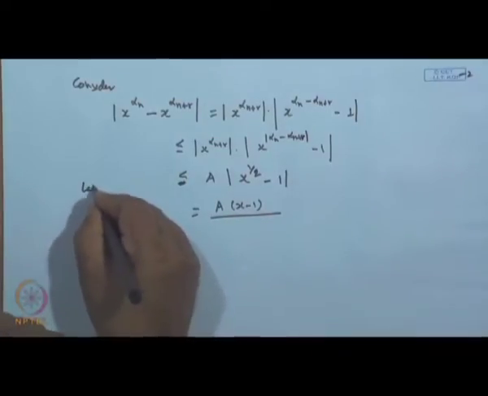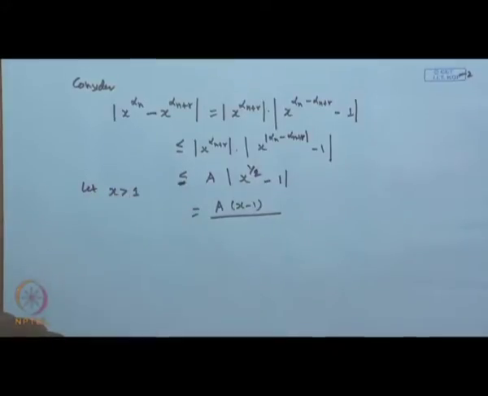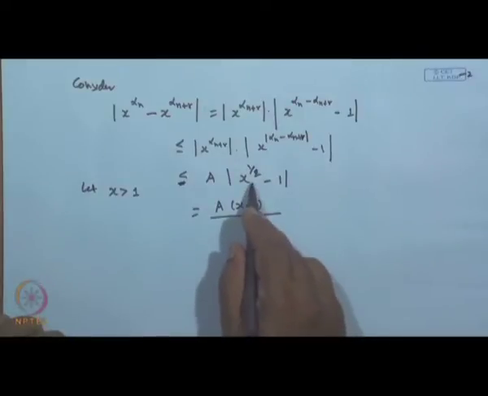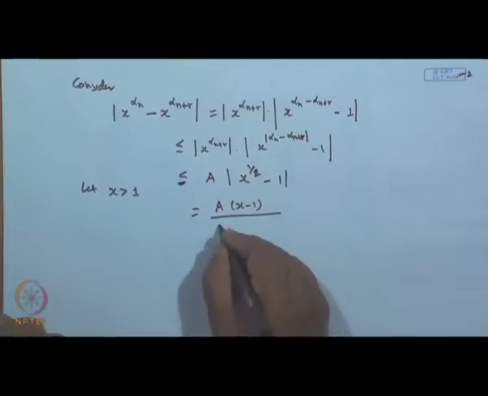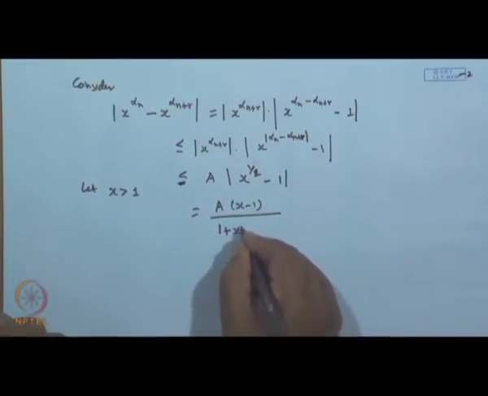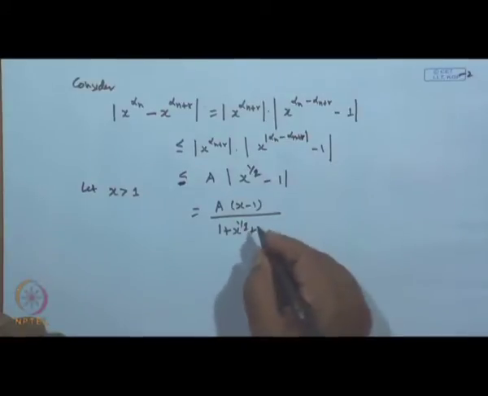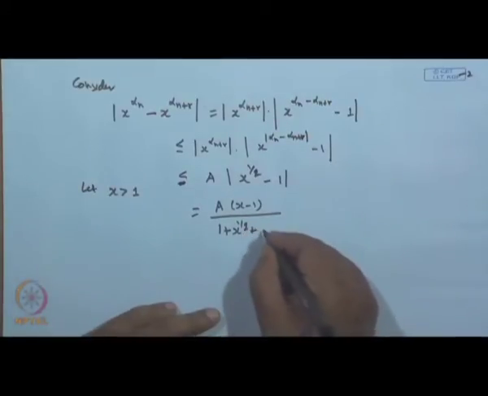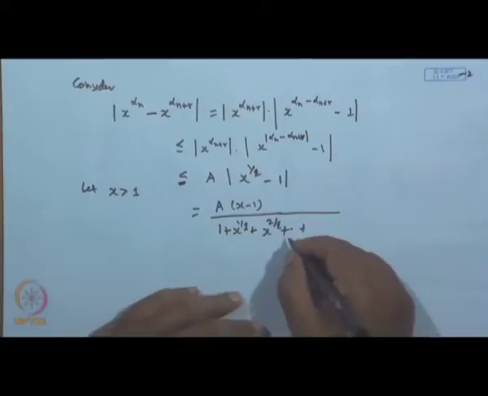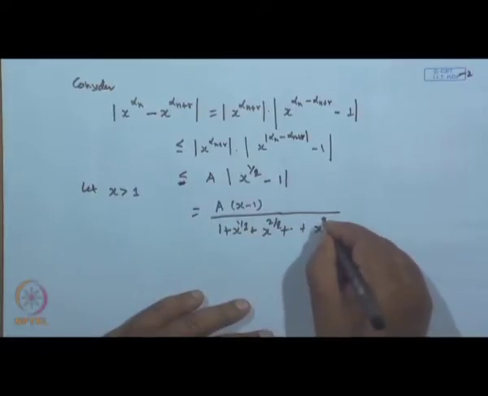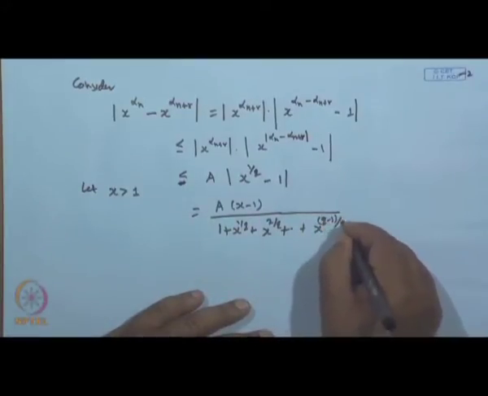Let x be greater than 1, then we can remove the modular sign, since x to the power 1 by q is greater than 1. Now, I am multiplying denominator and numerator by the number 1 plus x to the power 1 by q plus x to the power 2 by q up to x to the power q minus 1 by q.